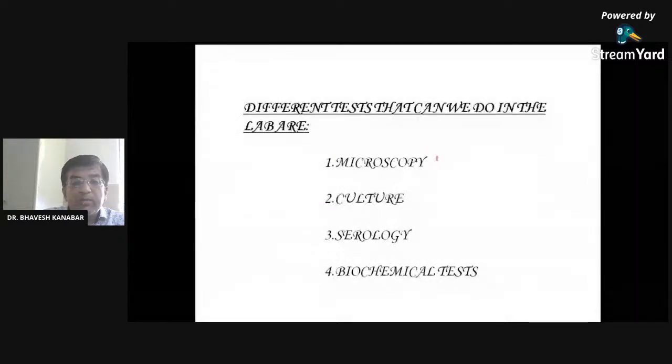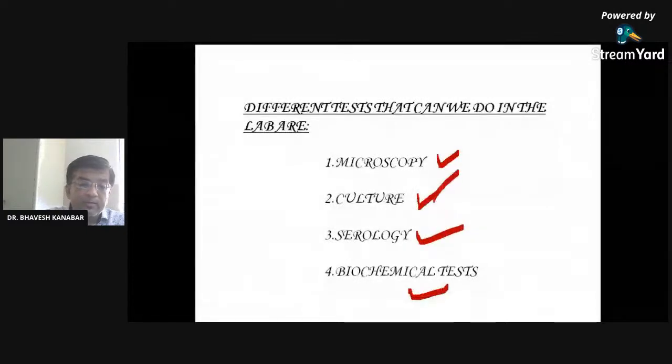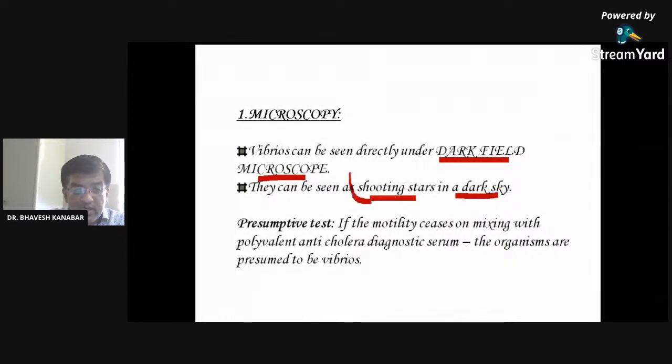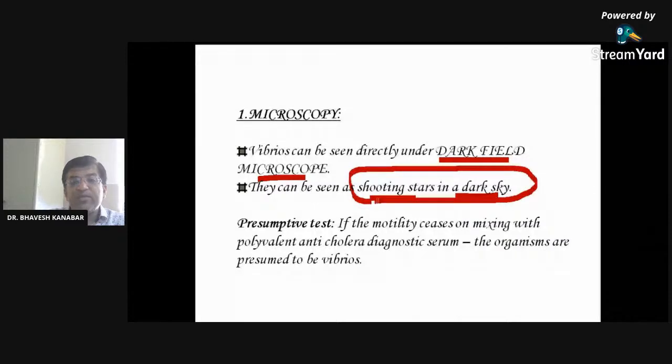So diagnosis can be established by microscopy of the specimen, culture, serological test, and biochemical test. In direct dark field microscopy of the stool, Vibrio cholerae organisms may be identified as shooting stars in a dark sky. This is the appearance.